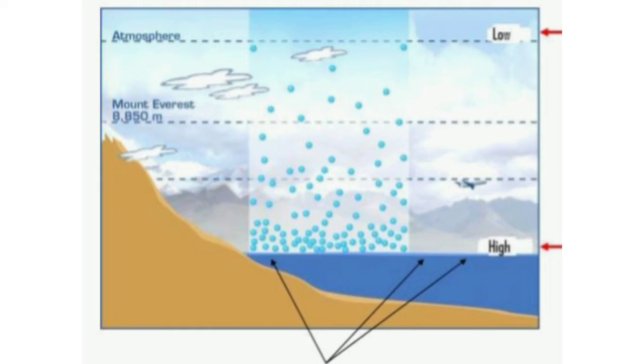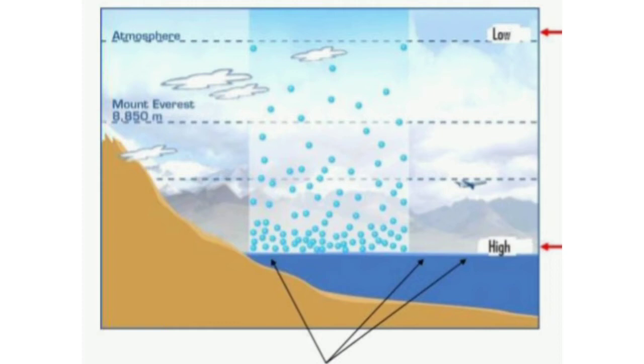Altitude means the height of a place above sea level. Higher altitudes have a lower pressure because there is less air above you. Lower altitudes have a higher pressure because there is more air above you.